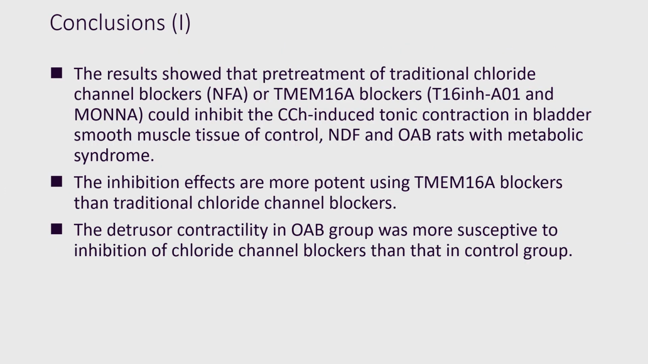So here are the conclusions. The results show that pretreatment with the traditional chloride channel blocker NFA or TMEM16A blockers, including T16INHA01 and MONNA, could inhibit the CCH-induced tonic contraction in bladder smooth muscle tissue of control NDF and OAB rats with metabolic syndrome. The inhibition effects are more potent using TMEM16A blockers than traditional chloride channel blockers. The detrusor contractility in the OAB group was more susceptible to inhibition by chloride channel blockers than that in the control group.